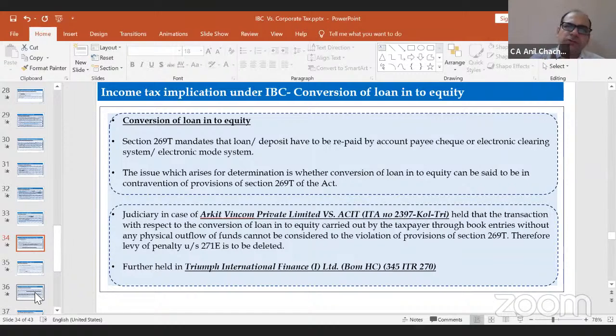This is a very normal phenomenon wherein the IBC company converts its loan into equity. So the question is whether the penalty would get attracted or not. Yes, a violation would be there, but because it's a unique condition wherein through book entry you convert your loan into equity, the penalty would not get attracted.